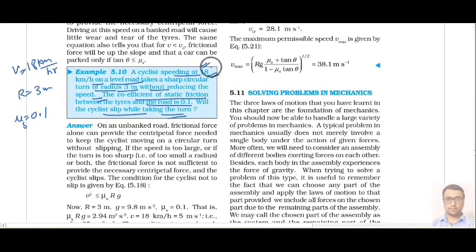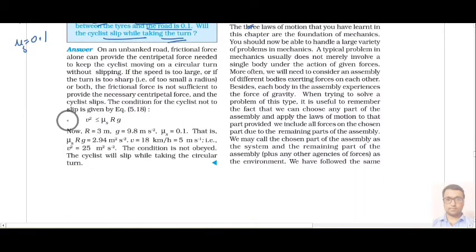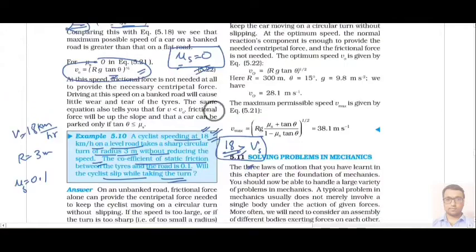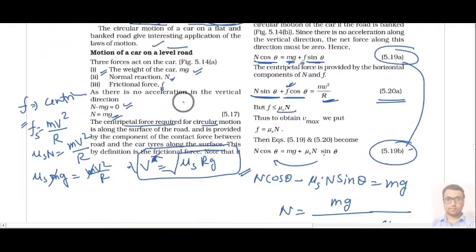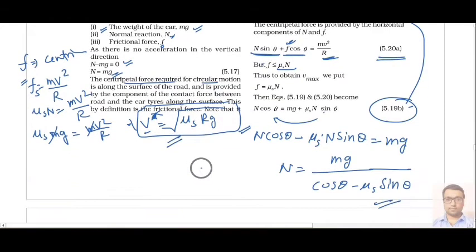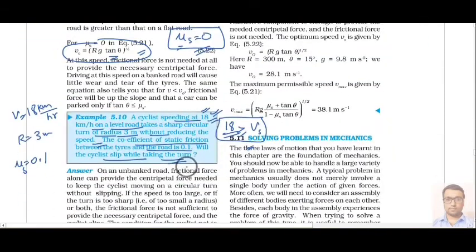If his speed is more than the limiting speed, if he is driving his cycle faster than that limiting speed, then he will slip. So we will try to calculate what is the maximum value. Now we know that v was root of mu s rg. We calculated for a level road, the expression is mu s rg. Here we derived this relation that v should be equal to root of mu s rg, that is the maximum speed.